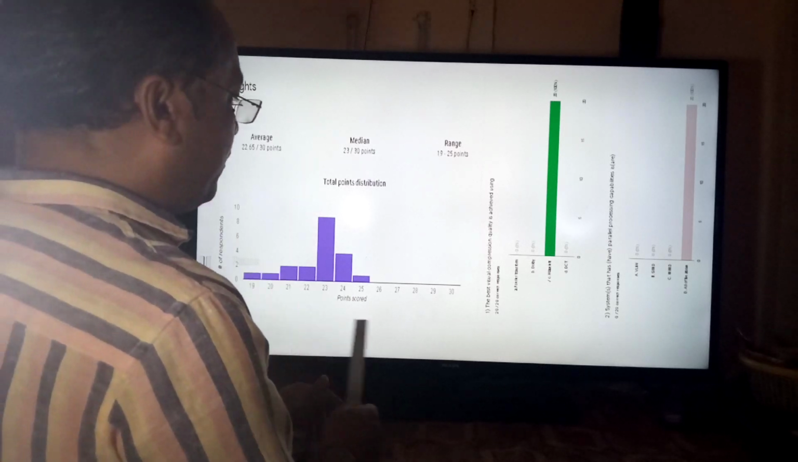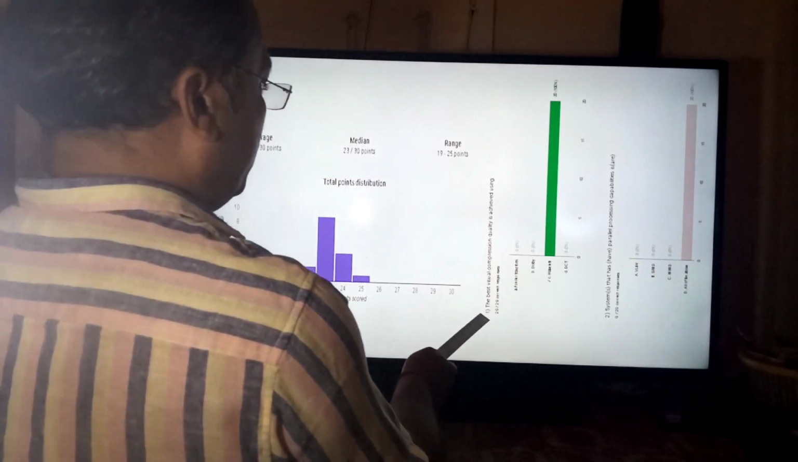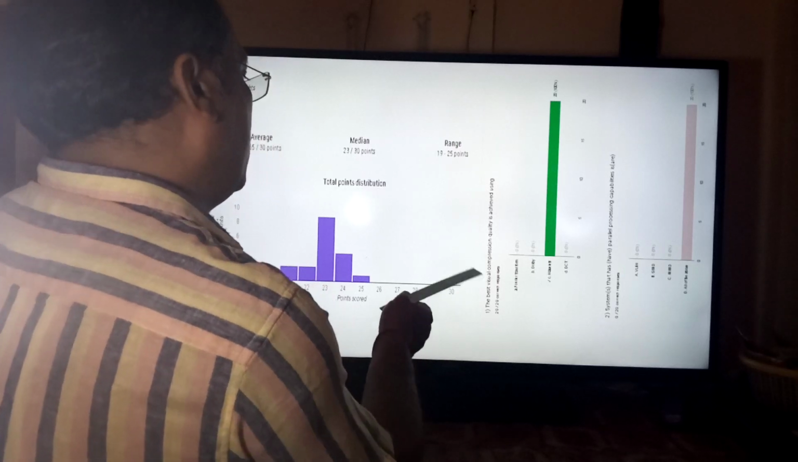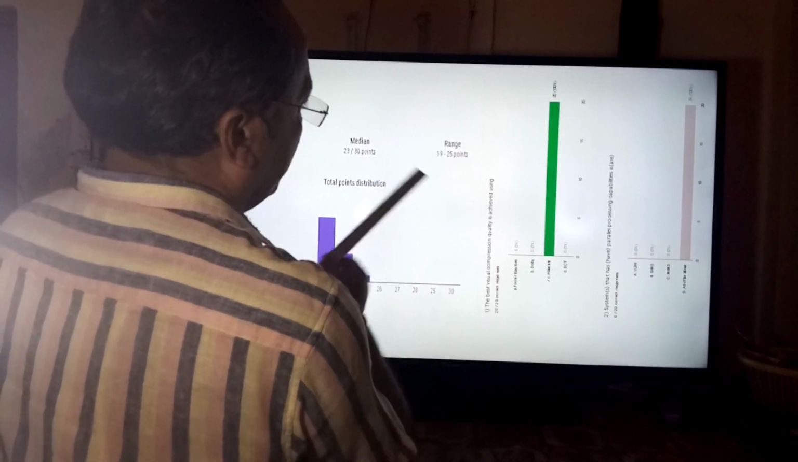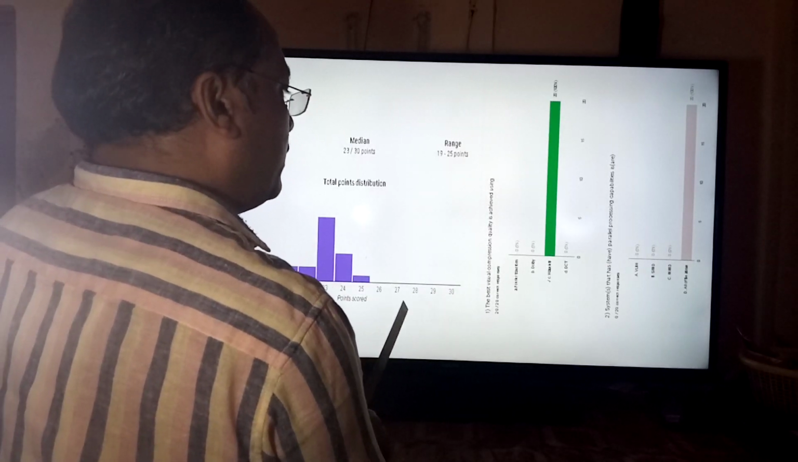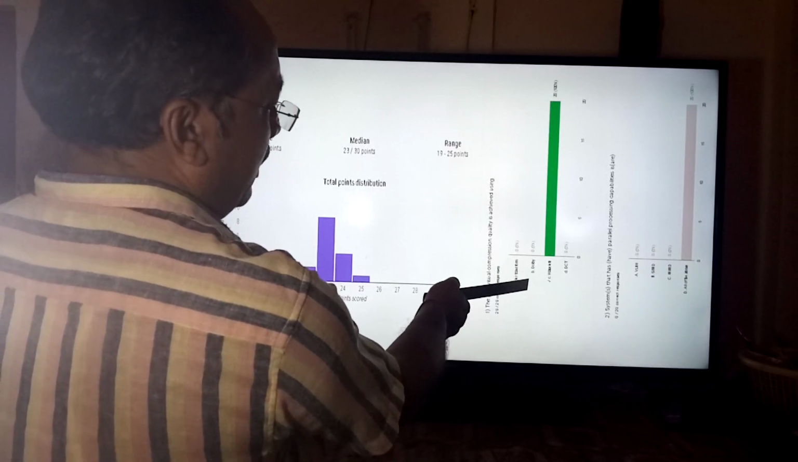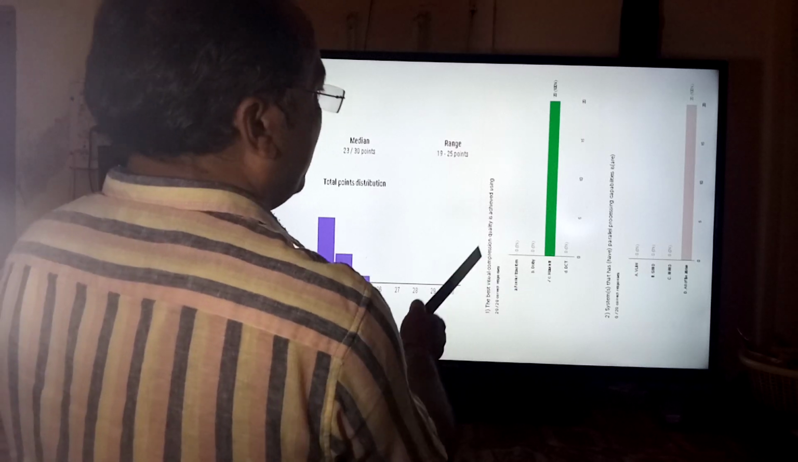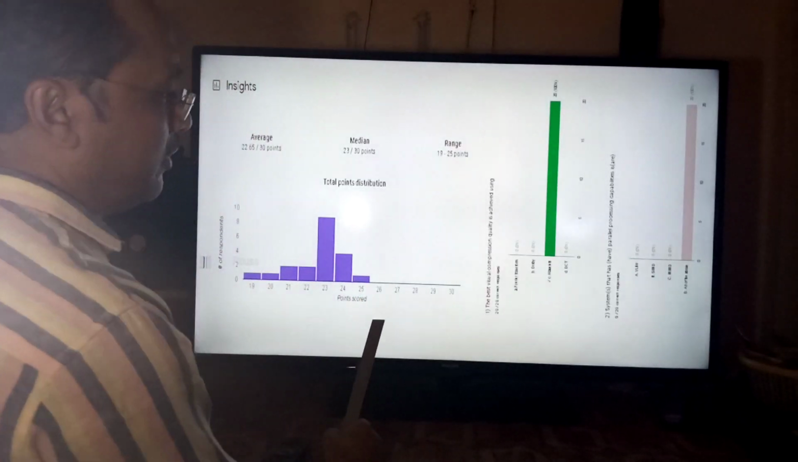Now if we discuss the first question, the best visual compressed quality is achieved using which type of transformation, then we will find here that wavelet was the correct answer.